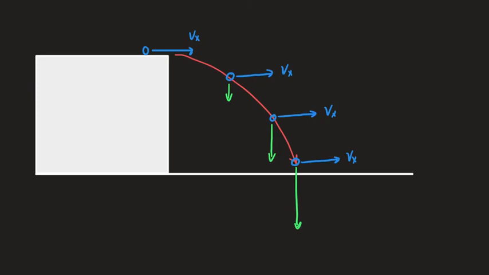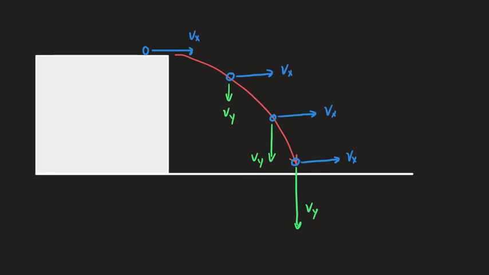So a projectile is going to have horizontal components, and it's going to have vertical components. So for a projectile, we're going to refer to the horizontal parts as being with a subscript of x, and the vertical parts are going to have a subscript of y, so that we have a way of keeping track of them separately.